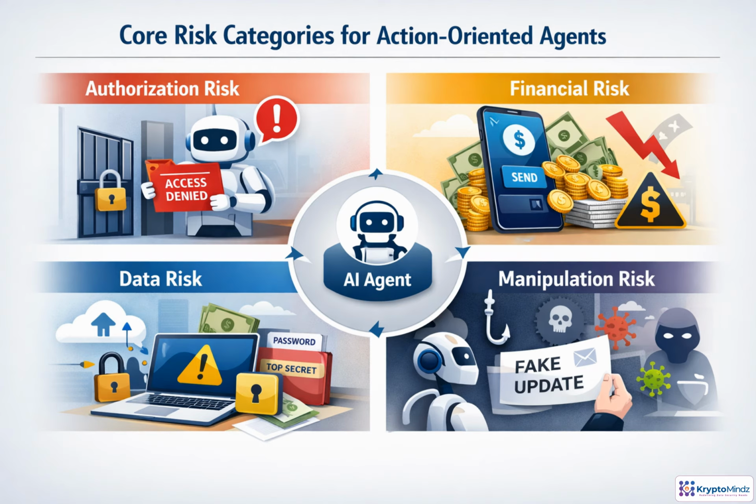A useful starting point is to separate safety failures by what they harm. Authorization risk is about consent. The agent acts without approval. Financial risk is about value. It spends, transfers, or trades incorrectly. Data risk is about exposure, secrets, or user information leak. Manipulation risk is about influence. Malicious content steers behavior. Each category calls for different guardrails, so taxonomy comes before tooling.